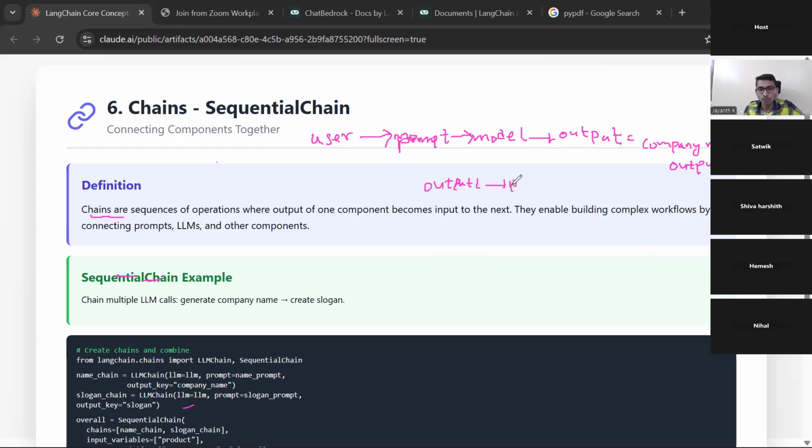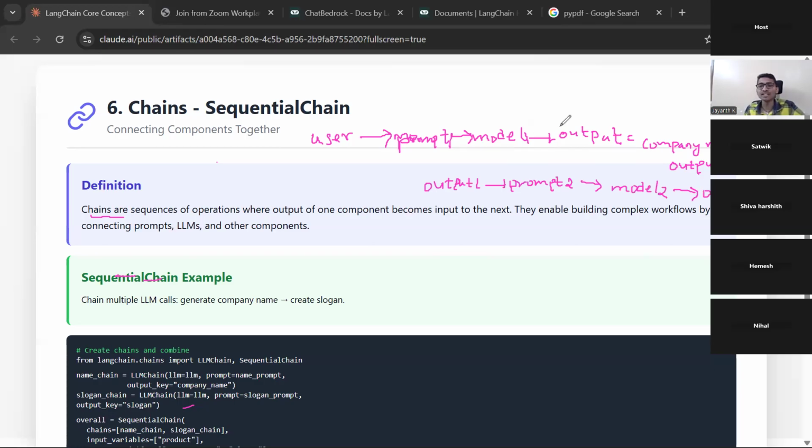Again, we'll go to some other prompt. Let's say this is prompt 1, this is model 1, and this is prompt 2. From prompt 2, it will go to model 2, and from model 2 the output will come as output 2.